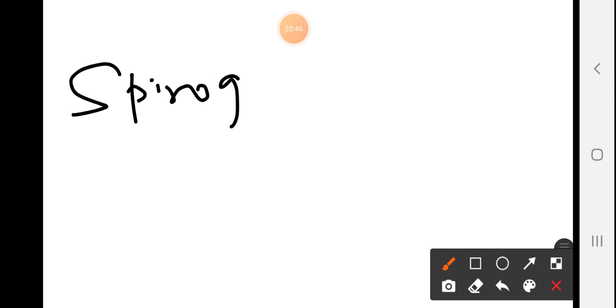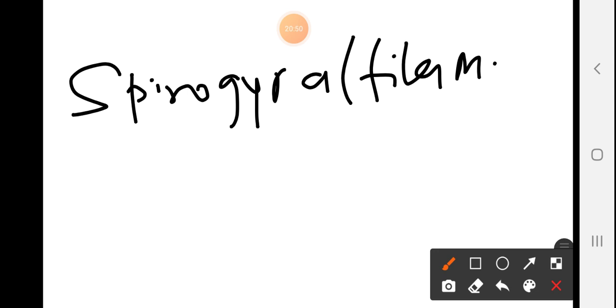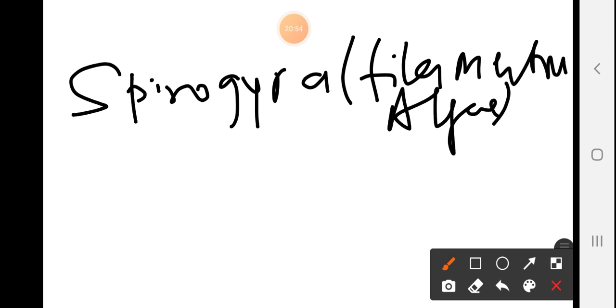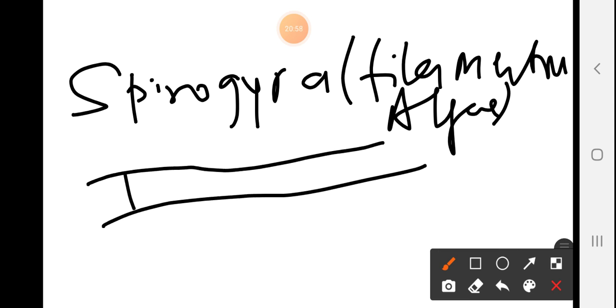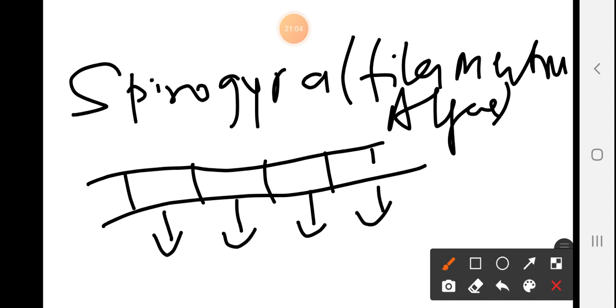Spirogyra is known by the name of filamentous alga. This filamentous alga's structure is like this, and each part will give rise to the whole Spirogyra once again, like the parent one.